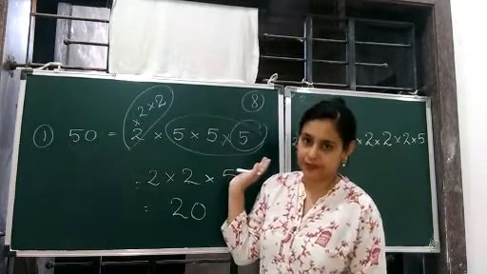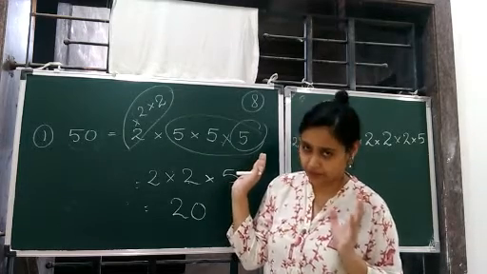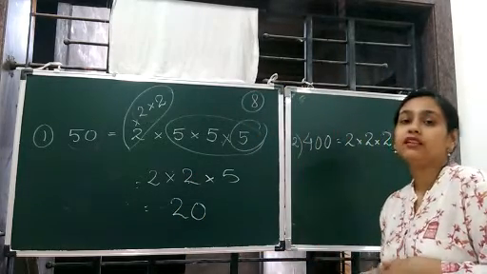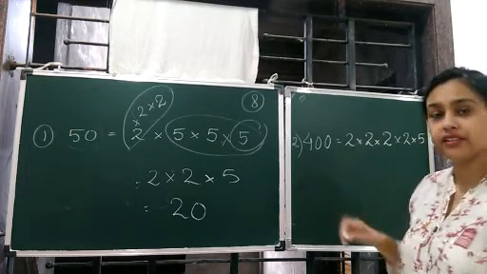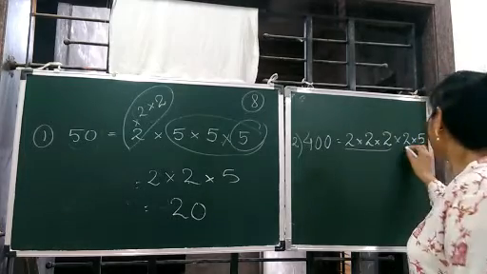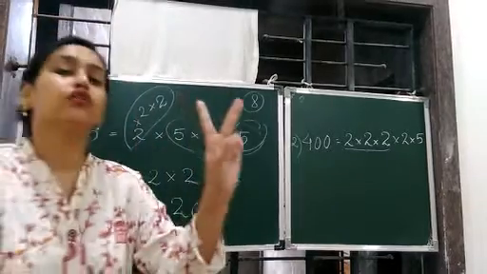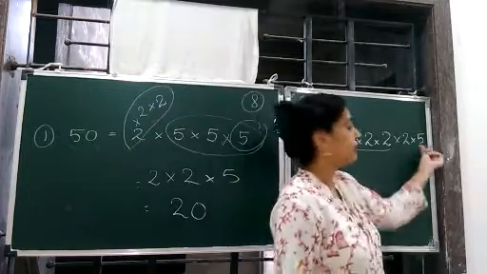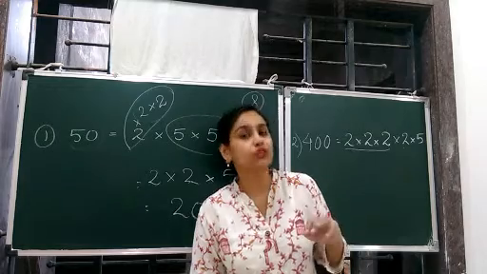So this is finding the perfect cube by multiplying with the smallest number. This can be done by dividing also, for finding the smallest number by dividing. You can see here again, check whether it's a perfect cube or not. This is a group, but these two numbers are not in a group. Another 2 is alone. It needs 2 more 2s to complete its family. Similarly, this 5 needs 2 more 5s to complete its group.